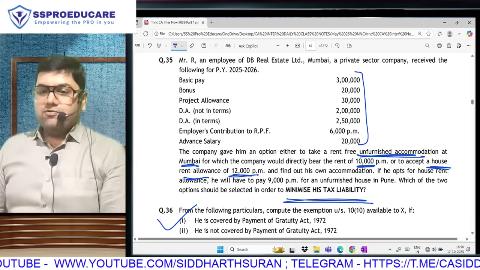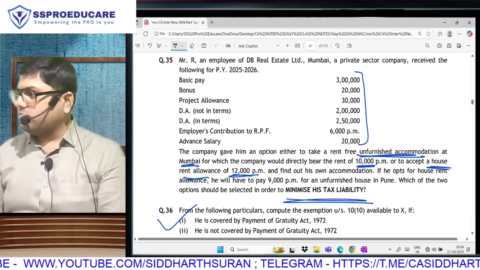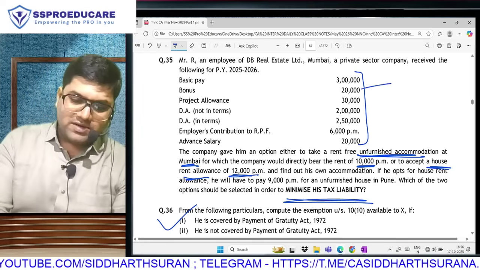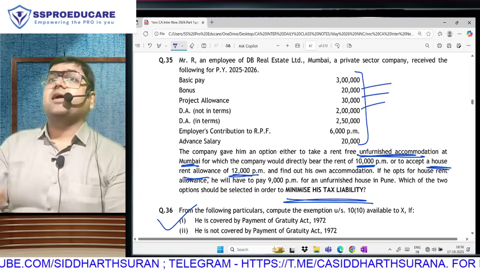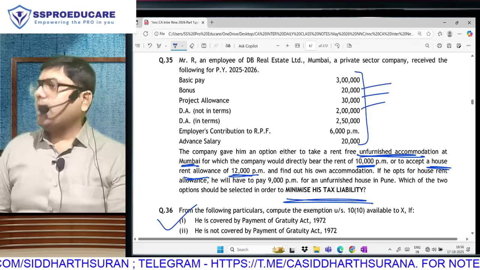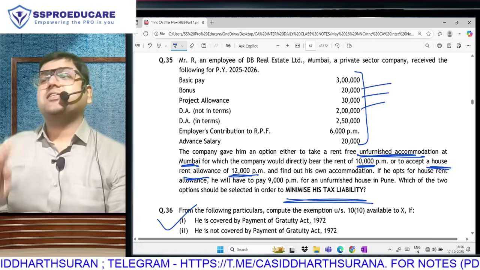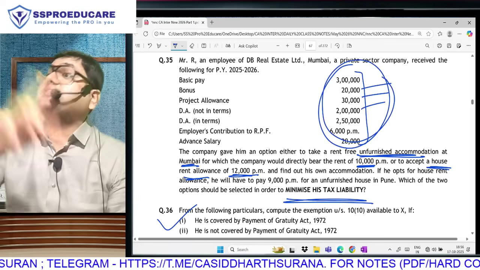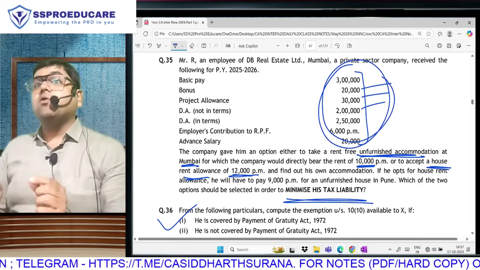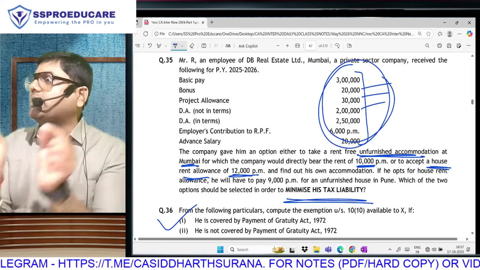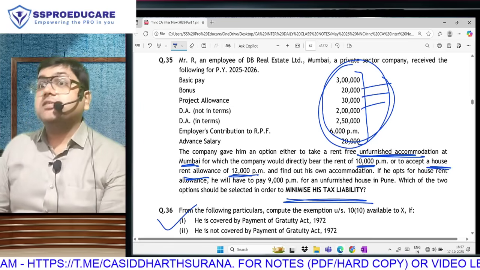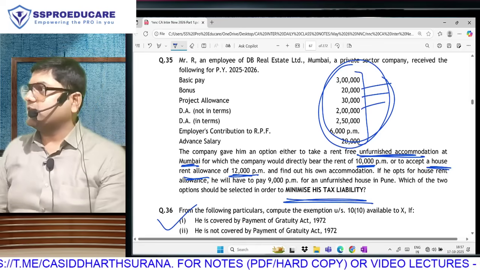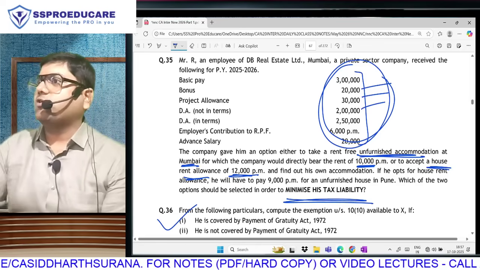Also understand this: whether this employee chooses rent-free accommodation or HRA, the basic salary of 3 lakh will be taxable. This bonus will be taxable. DA in terms, not in terms, in taxable salary, everything will come. Employer contribution to RPF in excess of 12% will come. The effect of these things on taxable salary will be the same whether I choose option 1 or option 2. The only amount that will change my total taxable income will be rent-free accommodation or HRA. Between those two, wherever I get the lower answer will give lower tax, because the tax treatment of the other things is going to be the same.